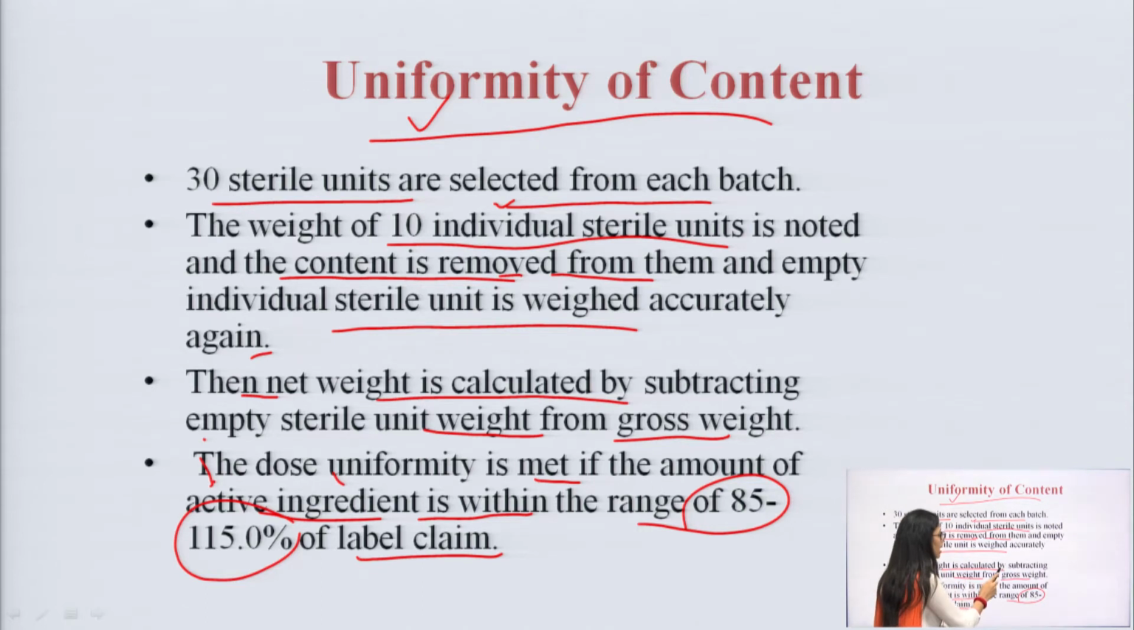The net weight is calculated by subtracting the empty sterile unit weight from the gross weight. We have to weigh the empty sterile unit and subtract it from the gross weight, from the total weight. Okay. So, from that we are going to get our product weight. This is what the uniformity of content is all about.